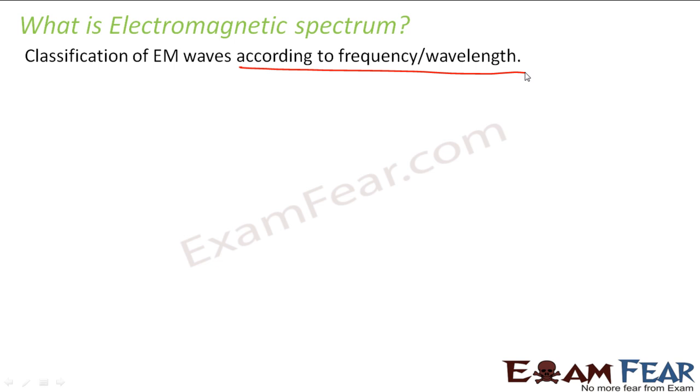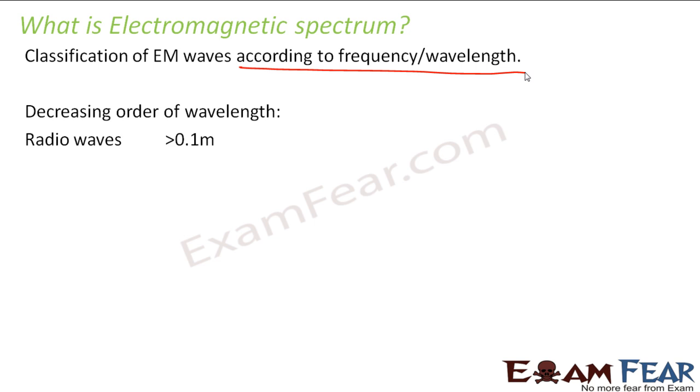Depending upon the wavelength, electromagnetic waves are classified into several types. This entire classification is known as the electromagnetic spectrum. Right now I'll be displaying them in decreasing order of wavelength.